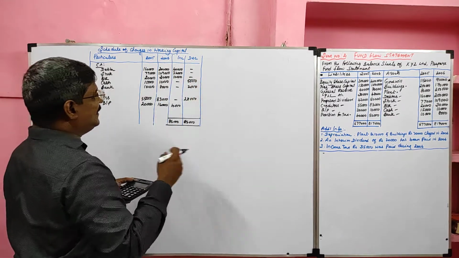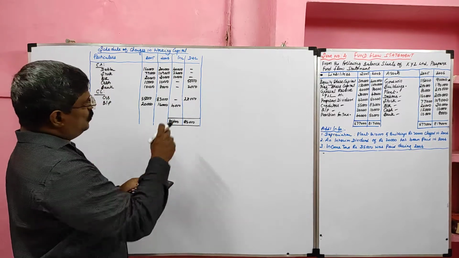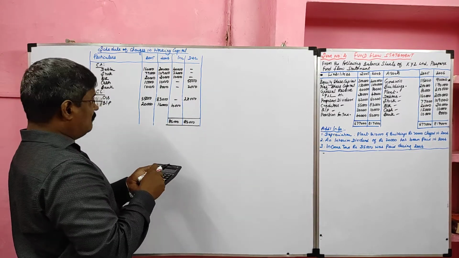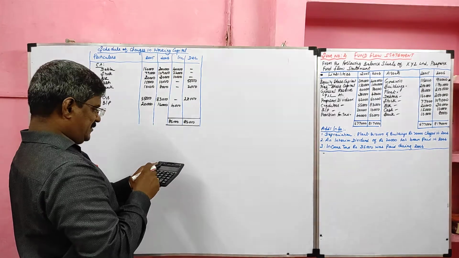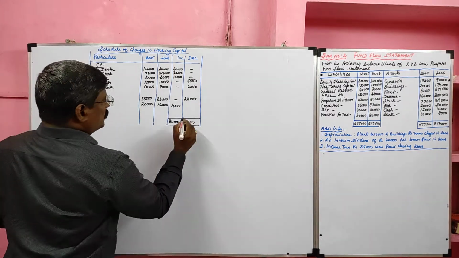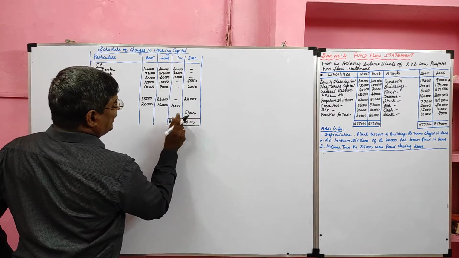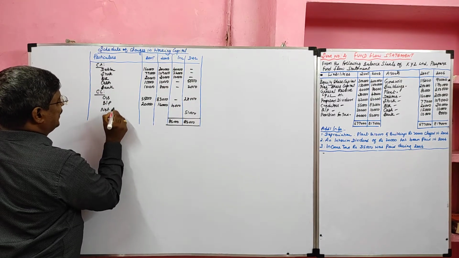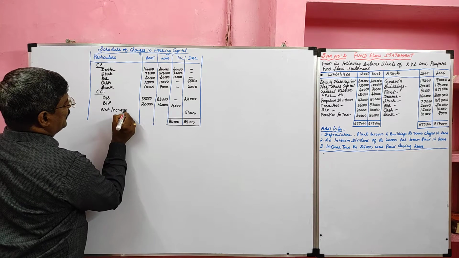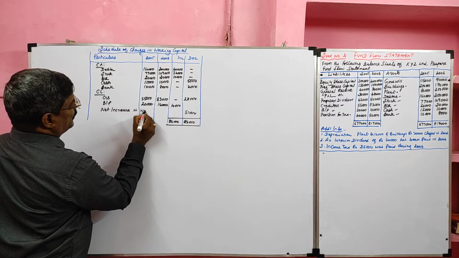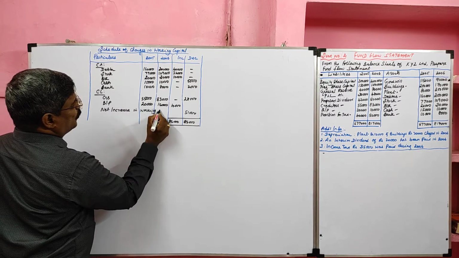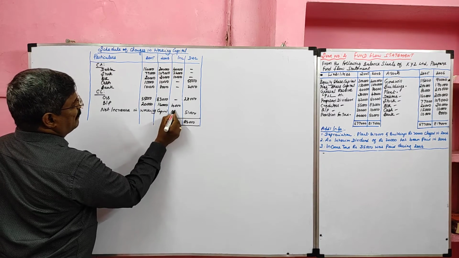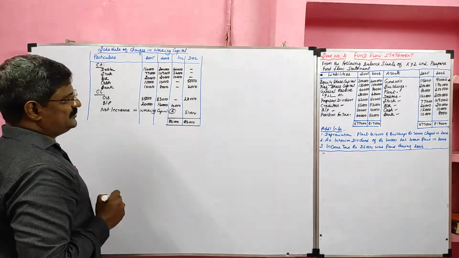Then I am going to deduct the gross decrease: minus 5,000, minus 2,000, minus 28,000. So the gross increase exceeds the gross decrease. This we can treat as a net increase in working capital. The net increase in working capital will go to the application side of the fund flow statement.